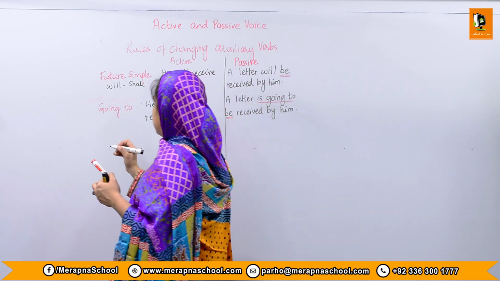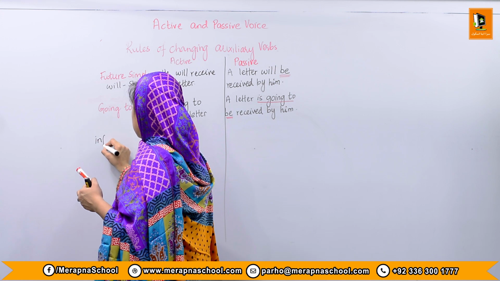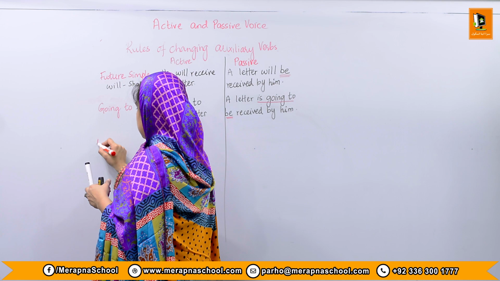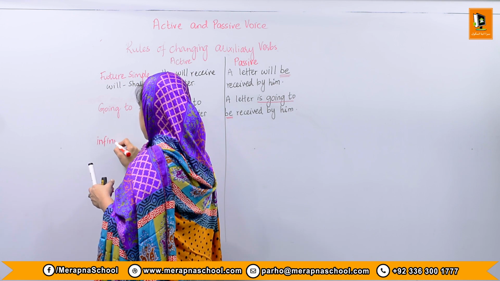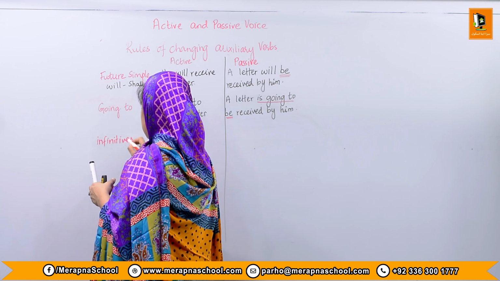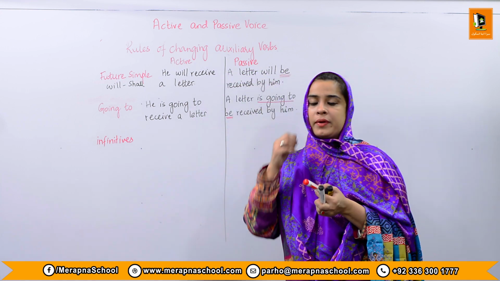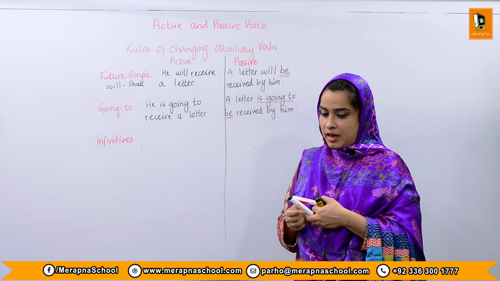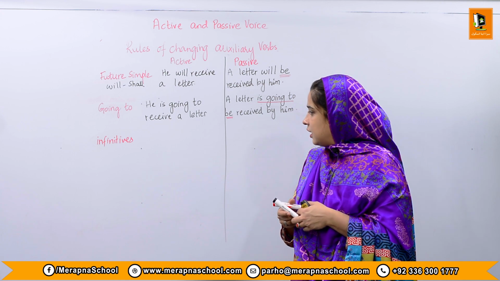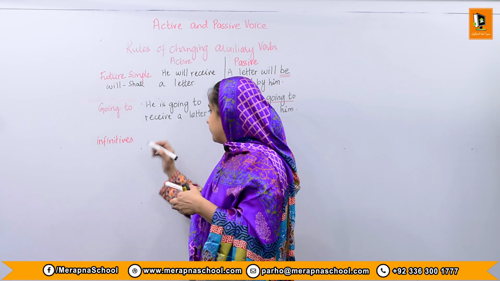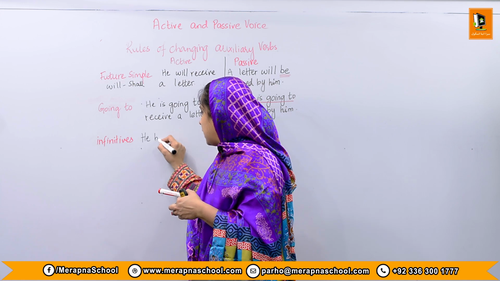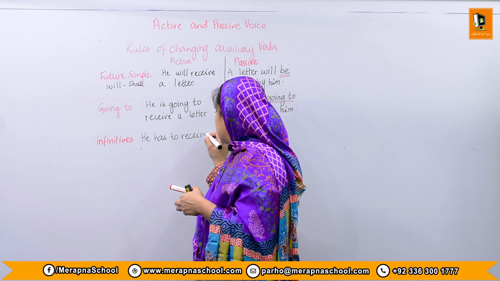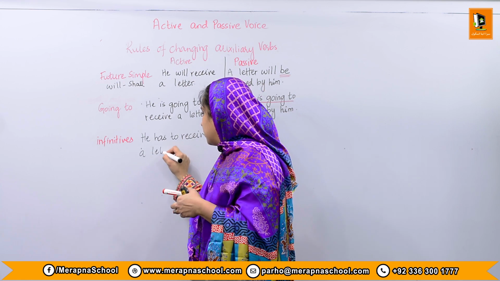Then there are some infinitives. And how are we going to change the active sentence that has an infinitive in it into the passive? Number one, let's see that. He has to receive a letter.